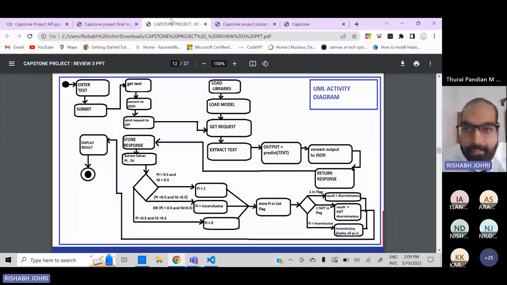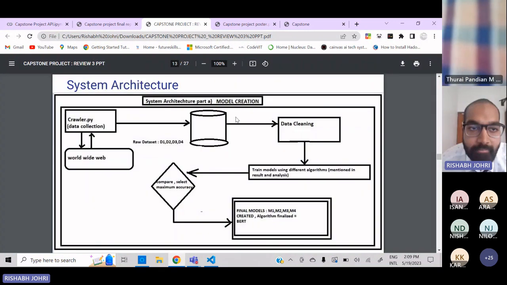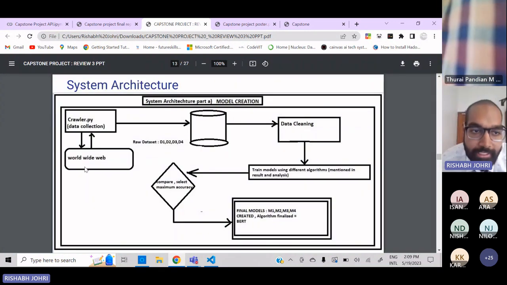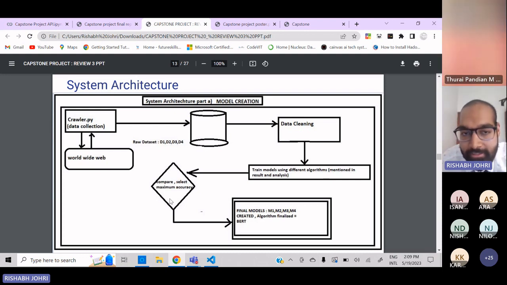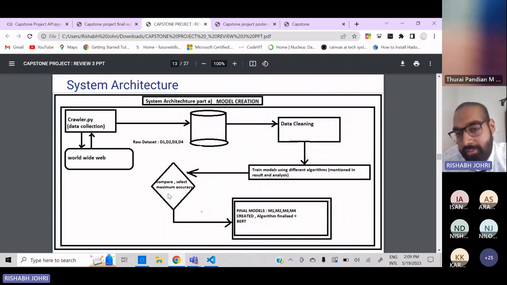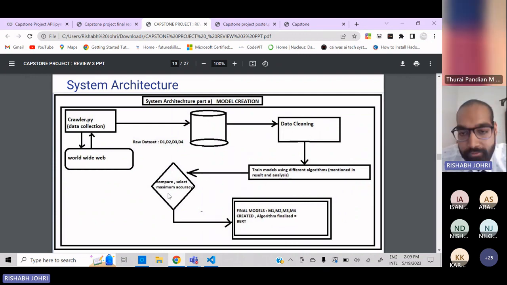So that is the basic working of my model. Now, the system architecture is simple, model creation. Using the crawler, I collected the data from the internet. I performed data cleaning and trained the model using different algorithms. This comparison will be further discussed in result and analysis. I'll get to that in a while. Out of that, the best performance was by the BERT model. BERT is nothing but Bidirectional Encoder Representations from Transformers.